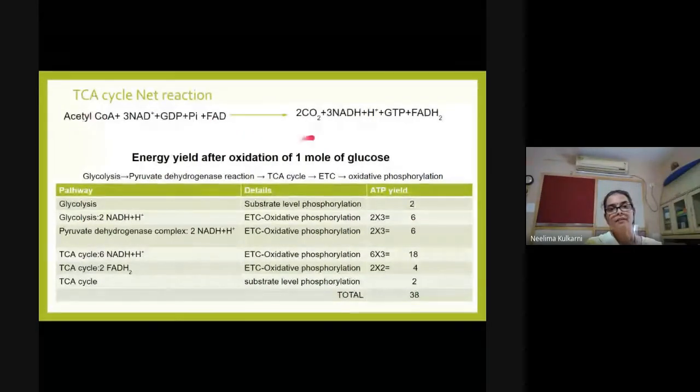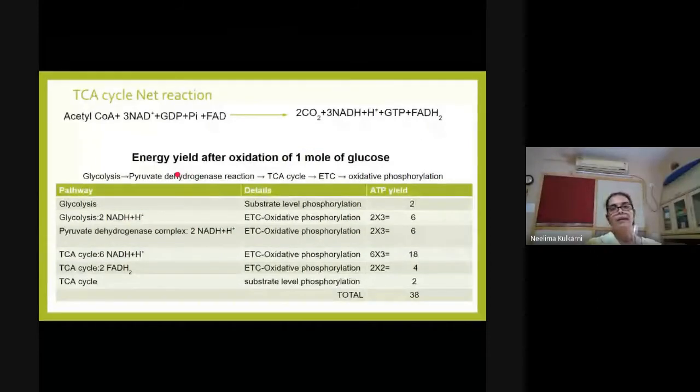Acetyl coenzyme A is converted to 2 CO2, as we have seen just now. 3 NAD plus is converted to 3 NADH plus H plus. GDP plus Pi reacts to form GTP, the substrate level phosphorylation reaction we have seen. And FAD, which is present as a prosthetic group in succinate dehydrogenase, is converted to FADH2.